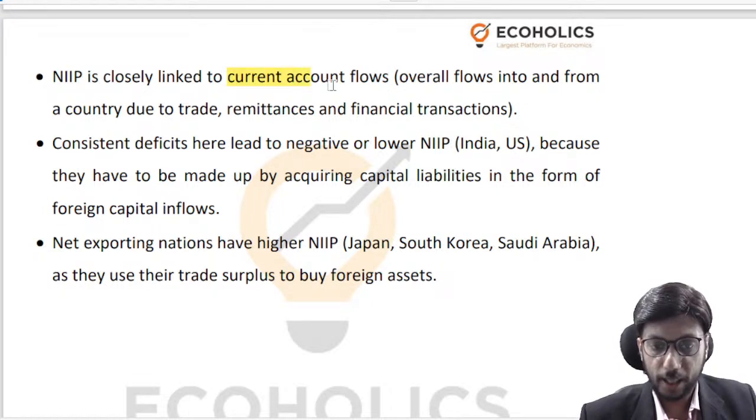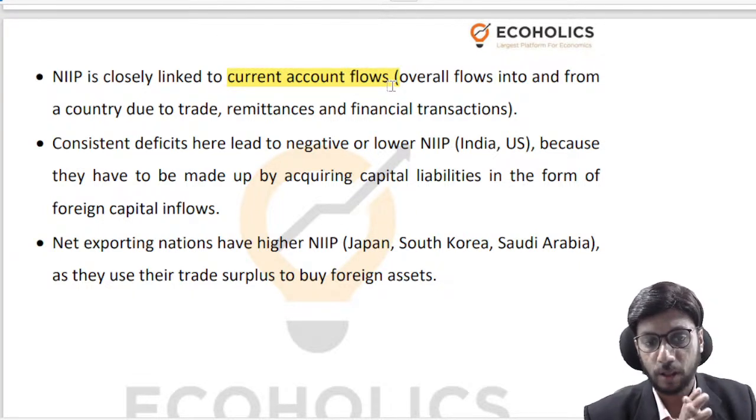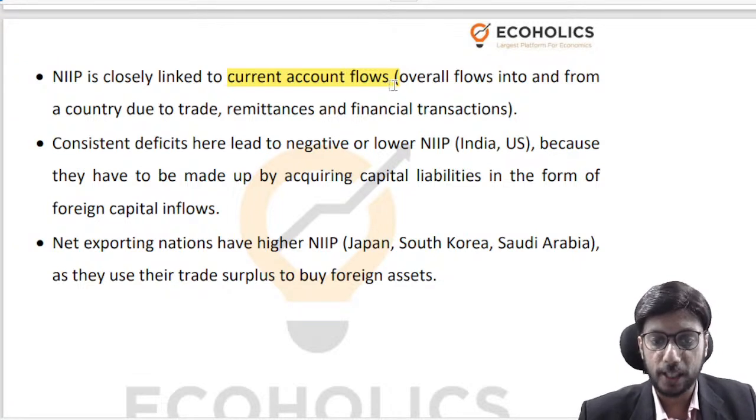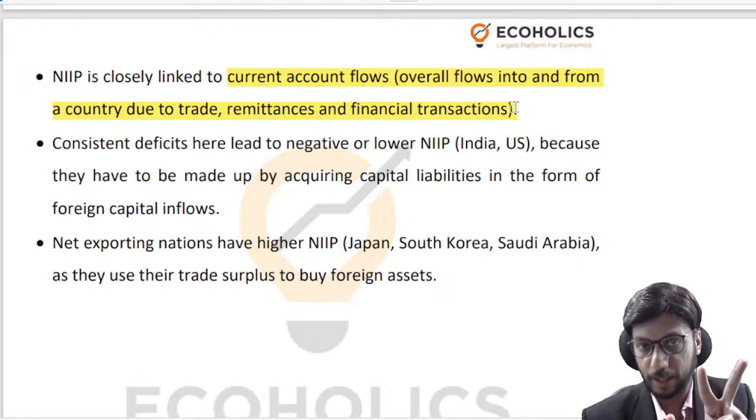So we have to look at current account flows very closely to understand what is happening. Before we move ahead, I just want to give you a sense of what current account means. So in balance of payment, there are typically two accounts that we talk about. There is a current account and there is a capital account.